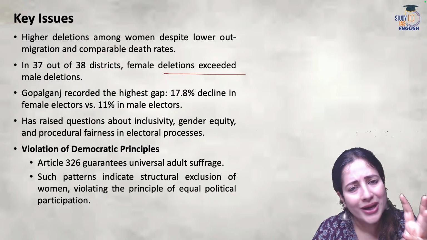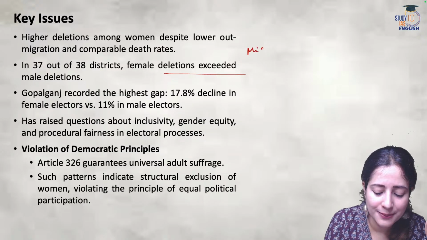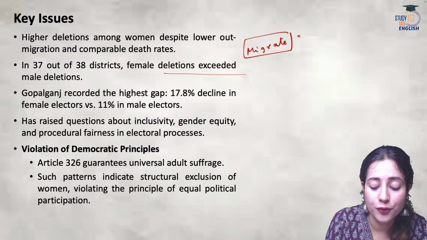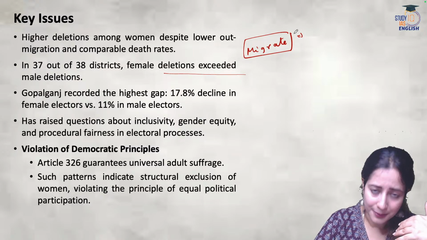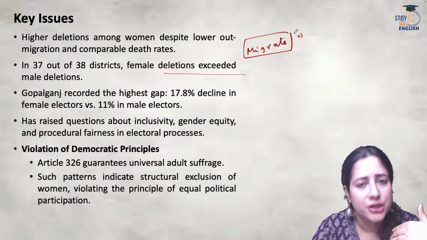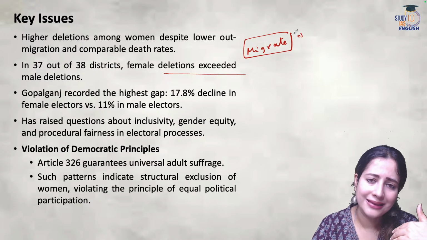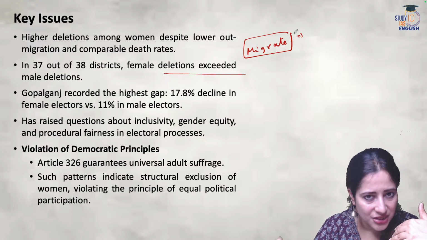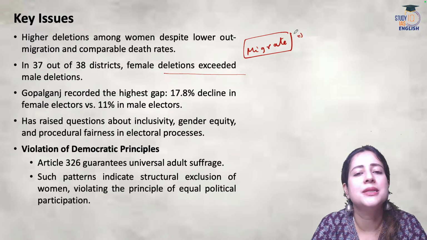voters. So one reason was people said it could be migration, because women generally migrate after marriage. In fact, in India, one of the biggest reasons for women migration, interstate migration in India, is marriage. Most women migrate after marriage to the husband's house, and then sometimes they are not able to register themselves in the new place of residence. So people thought, okay, it must be that problem.